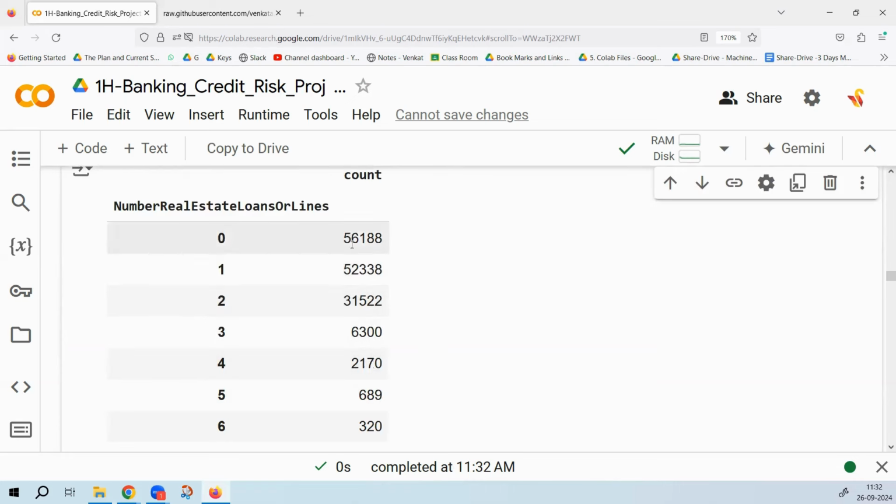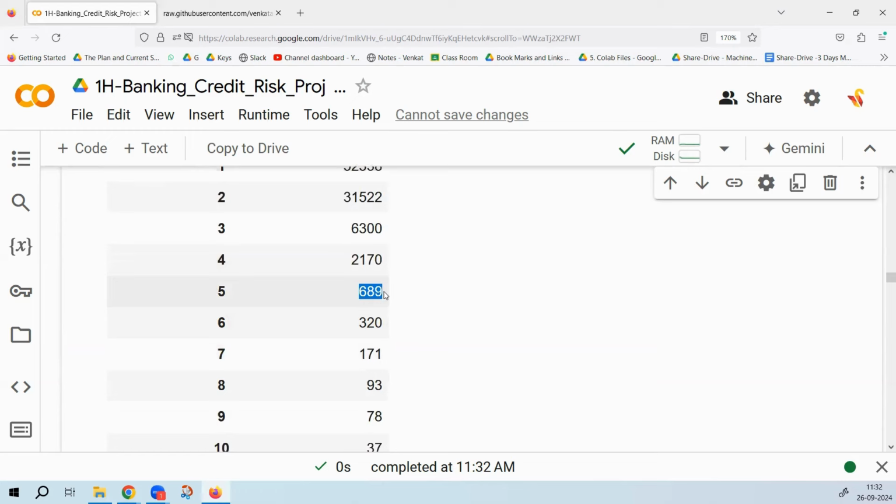You can see the numbers are reducing. Having four home loans is a big deal. That's why very few people are there. Five home loans is also a big deal. Six, seven, eight.